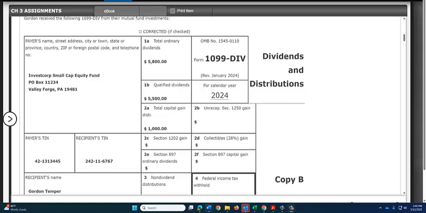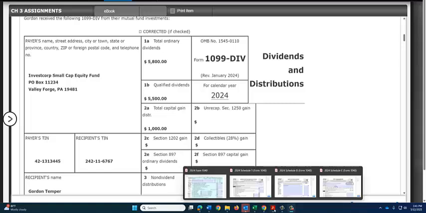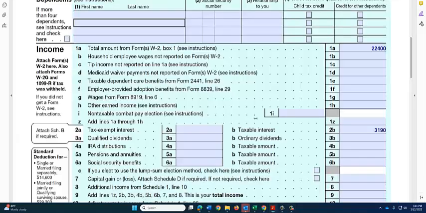From Chapter 2, we learned that ordinary dividends are taxed at the taxpayer's ordinary tax rate. Qualified dividends qualify for a lower rate or the capital gains rate, and then capital gains distributions are taxed at the capital gains rate. So let's get those over on the 1040 on the appropriate line.